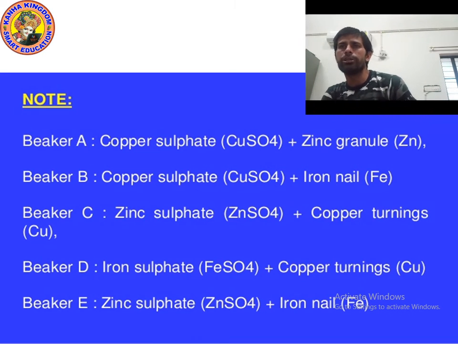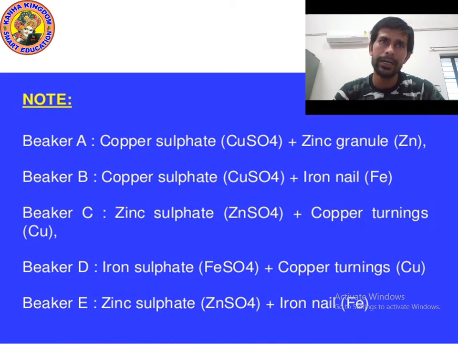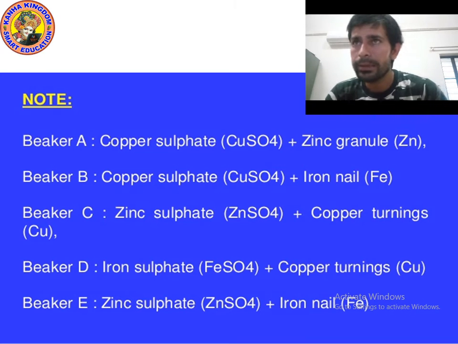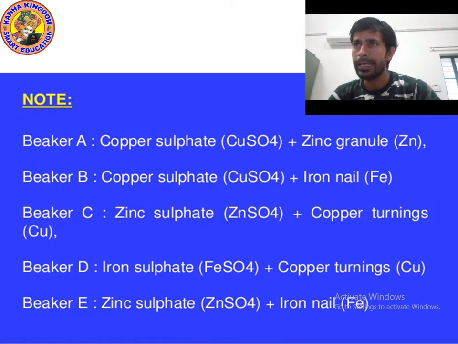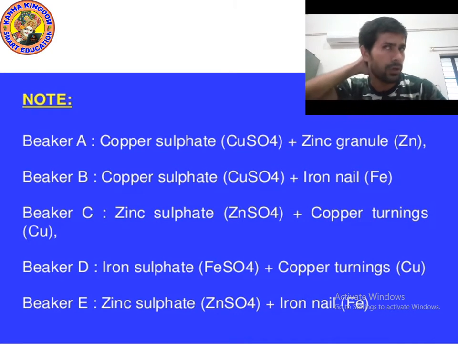In beaker A, what will you take? Take 5 beakers of 100 ml, then dilute by adding water. Add zinc in copper sulfate. For zinc, the symbol is Zn. The chemical formula of copper sulfate is CuSO4.